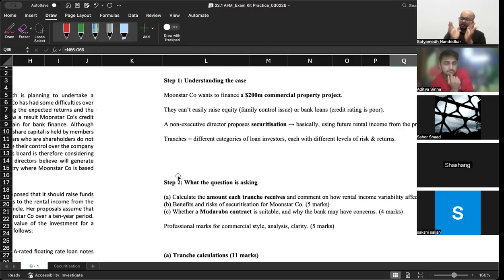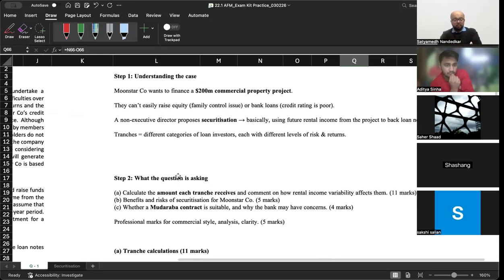Now, Moonstar company wants to finance a 200 million commercial property project. They can't raise the money from equity because of the family control issue. They can't raise money by way of bank loans because their credit rating is poor. So what the non-executive director has suggested is that use future rental income from the project to back loan notes. See, tranches are different categories of loan investors.